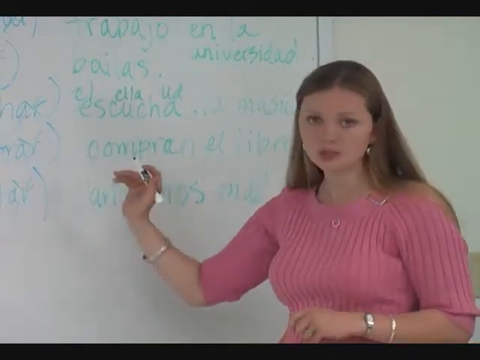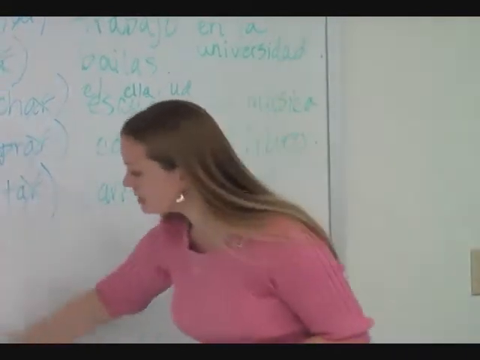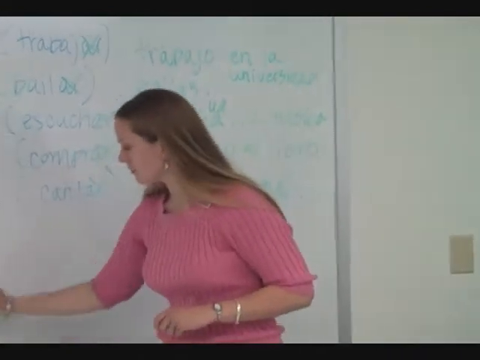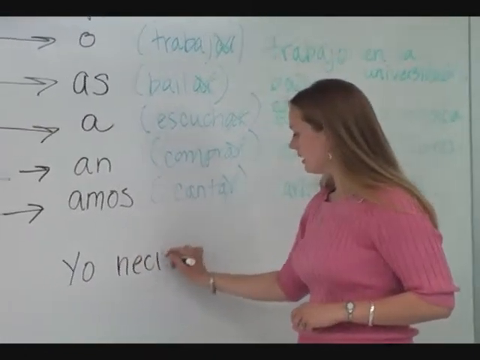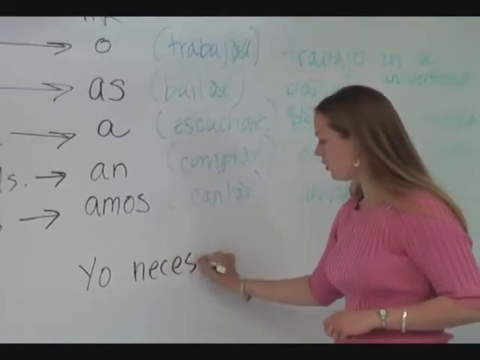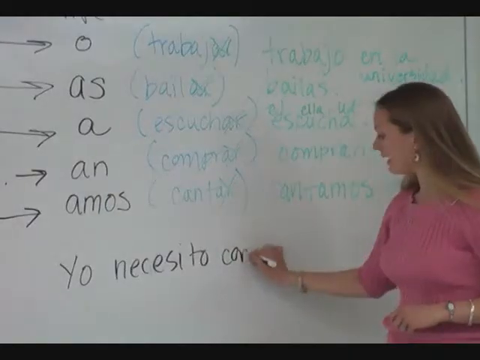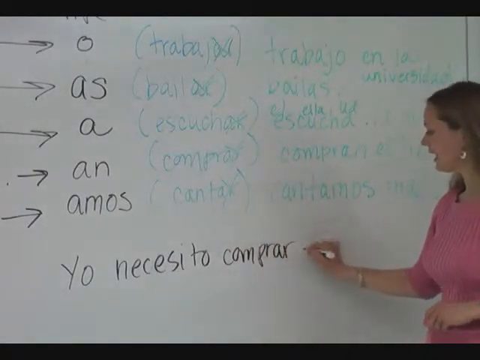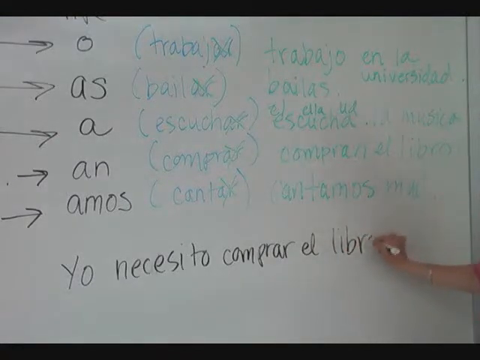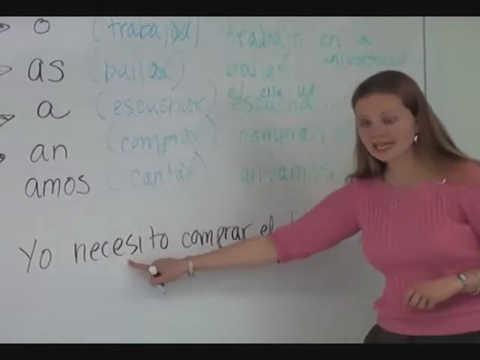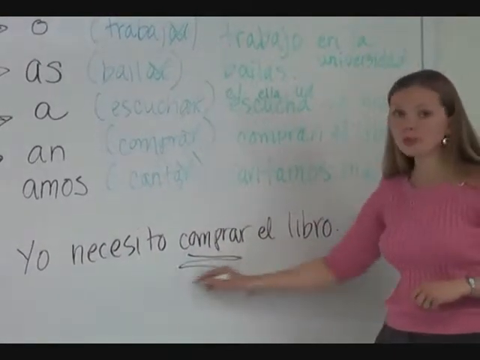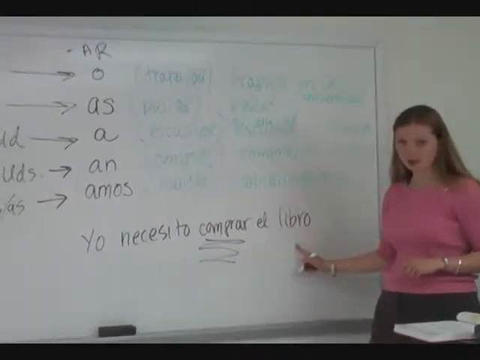For example, using 2 of our new verbs, I could say, yo necesito comprar el libro. What I'm saying is, I need to buy the book.